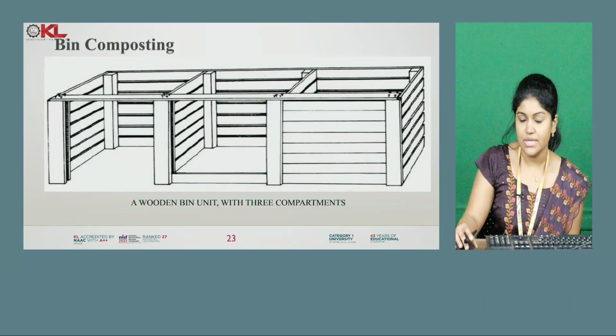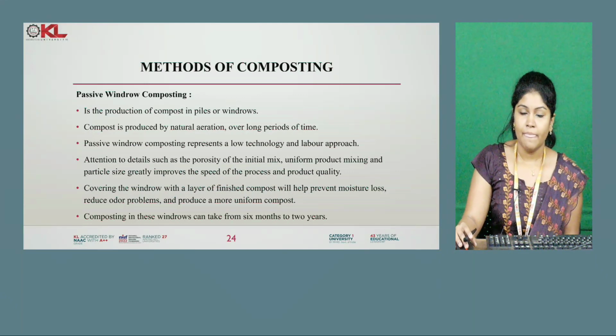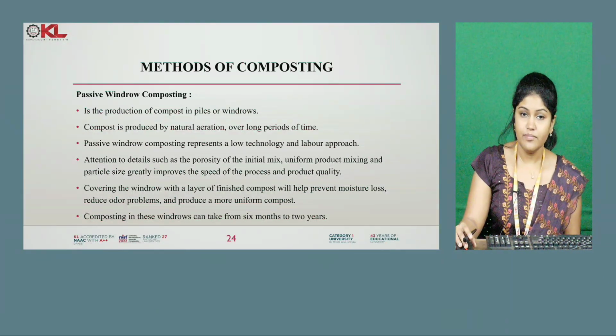There are 3 components. In this we will be putting the waste and mixing it intermittently. We will turn the waste intermittently so that natural aeration will happen in such a case. The next method of composting is passive windrow composting.